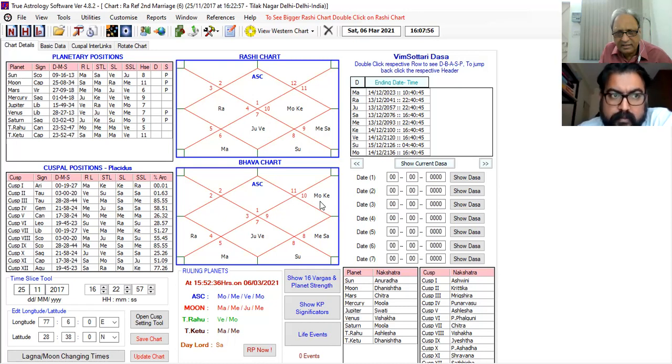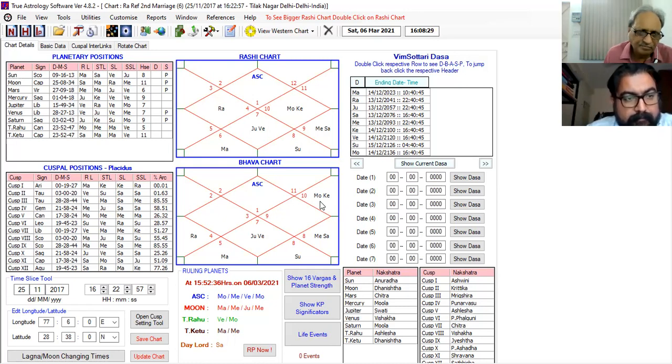See, ascendant subsublord is Rahu. If ascendant SSL is Rahu, then the ascendant subsublord will be Moon and Mercury also, because Rahu represents Moon and Mercury. So we will read Moon and Mercury also. First of all, we will read Rahu. Kindly read out, sir. Rahu in Mercury star, Mars sub, and Venus sub. Very good. So your concentration should only be on 5 or 9 or 11 or 7 in this case for indirect relation.